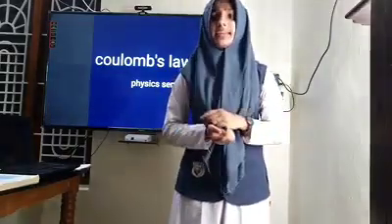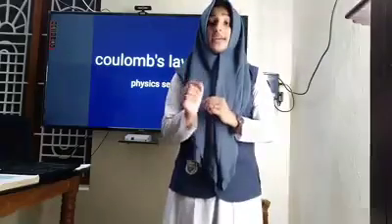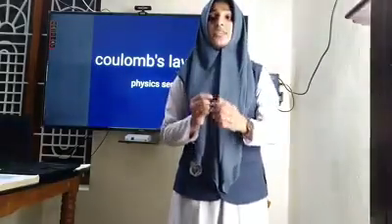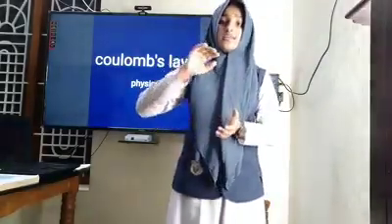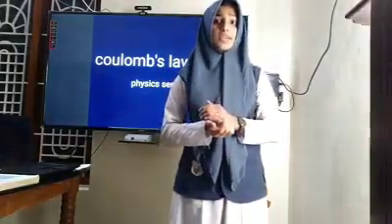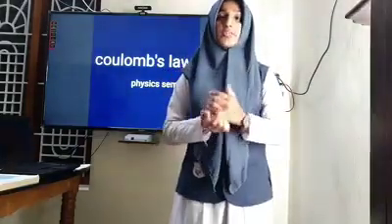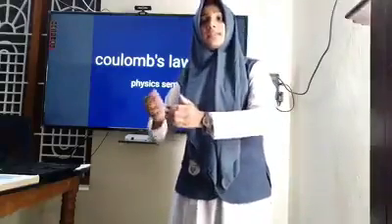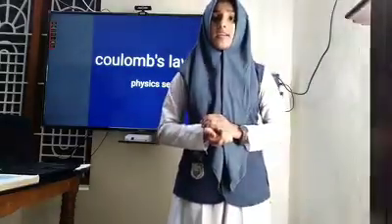What does it mean by quantitative statement? Quantitative statement means a statement which is having measurements and numbers both in it. So Coulomb's law is a quantitative statement, which means Coulomb's law is having both numbers and measurements in it.